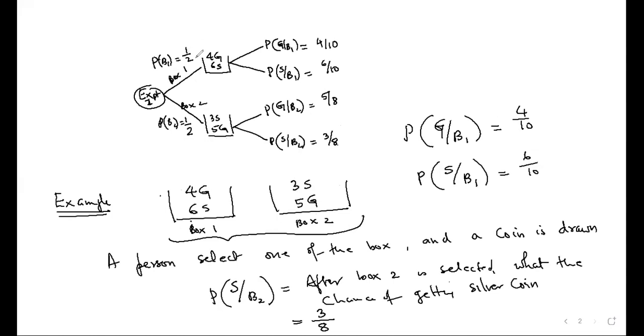Did you notice that 1 by 2 plus 1 by 2 gives you 1? Total probability is 1. So for every branch, the total probability will always be 1. Did you understand this tree diagram? Yes, sir. Then your whole chapter will be very easy for you. So all the questions having 2 experiments, we will make a tree diagram and write the answer. We will not do it by direct formula. It makes the problem easy to do.